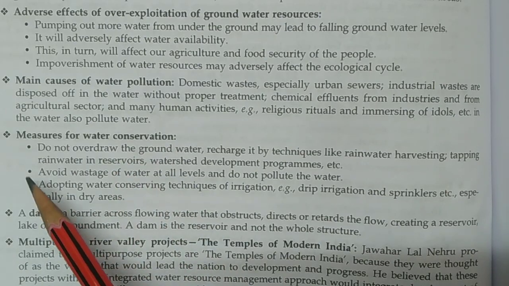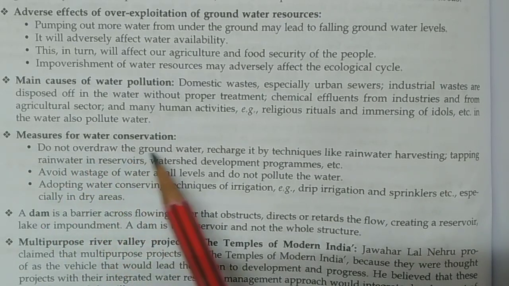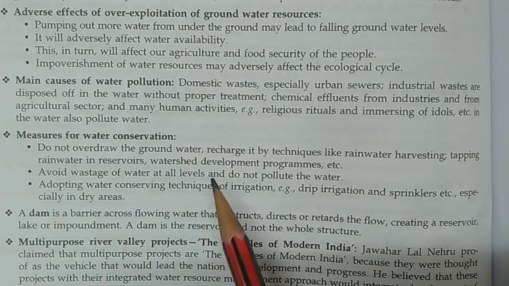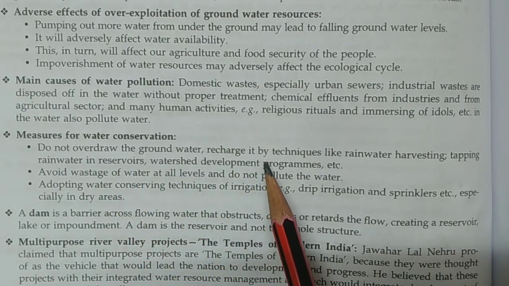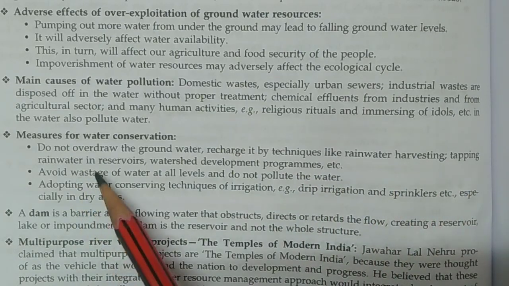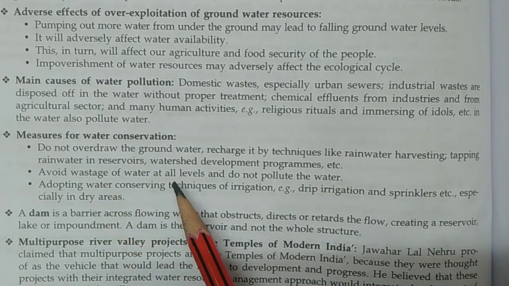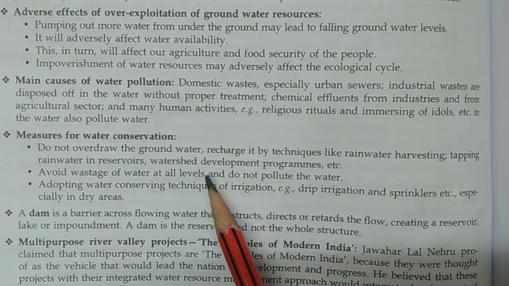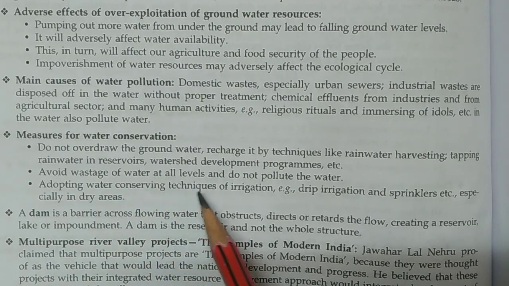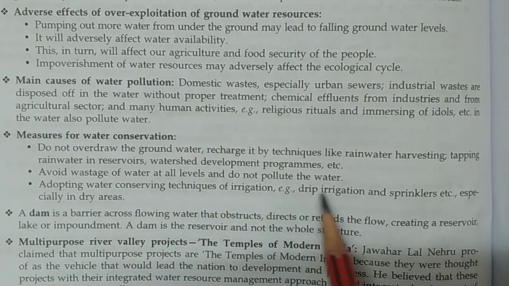Now, next, measures of water conservation. Do not overdraw the groundwater; recharge it by techniques like rainwater harvesting, tapping rainwater in reservoirs, watershed development programs, etc. Avoid wastage of water at all levels and do not pollute the water.